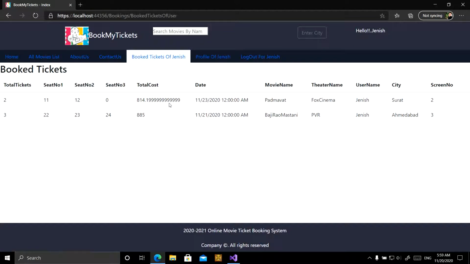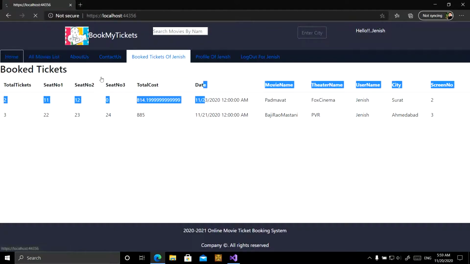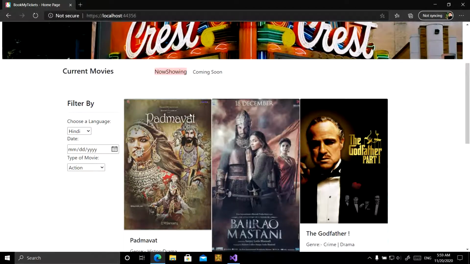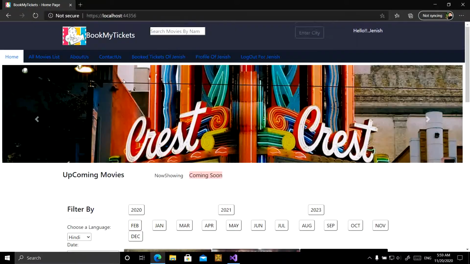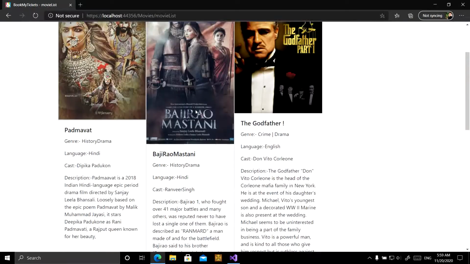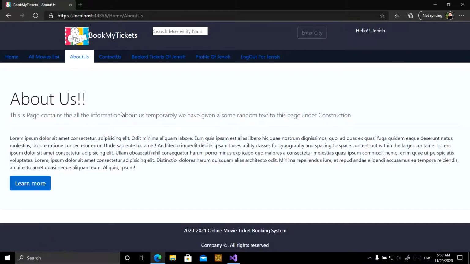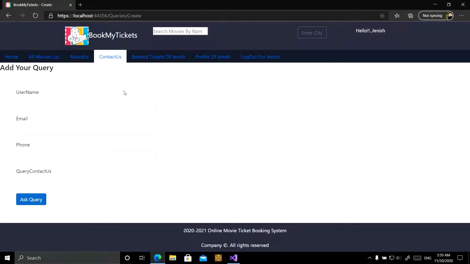And then here I can see that no tickets are booked. From the user's perspective, you can see all the details here, and you can see all the movie lists. You can see the about us page. You can fire a query to the admin.